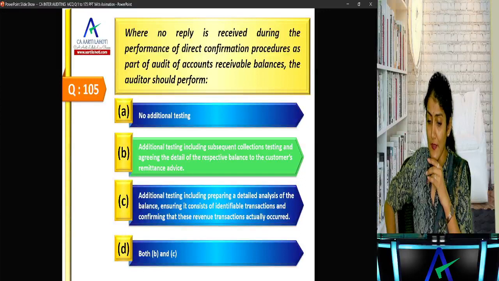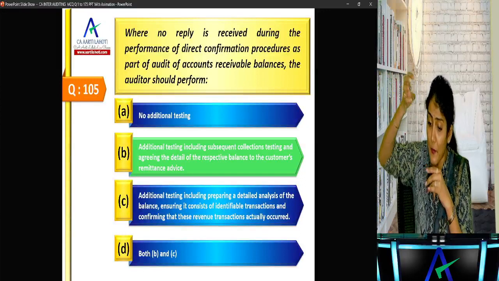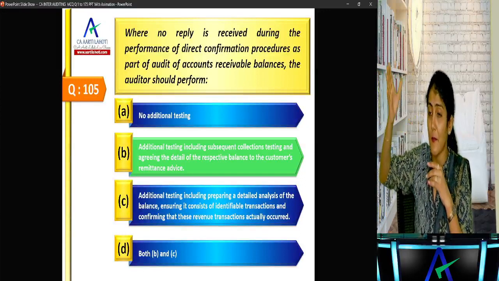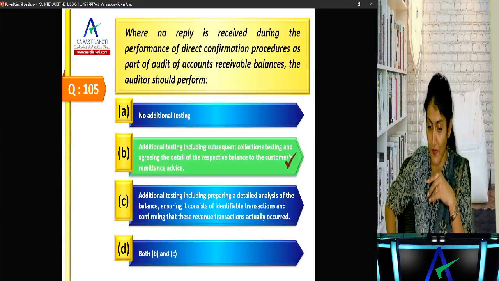So it is both: the additional testing including the subsequent collection testing, and also agreeing the balances to the customer remittance advice.